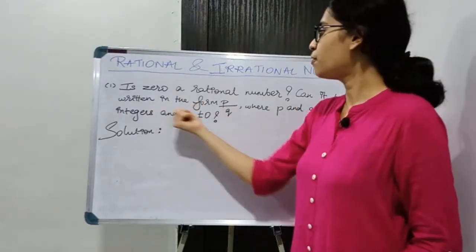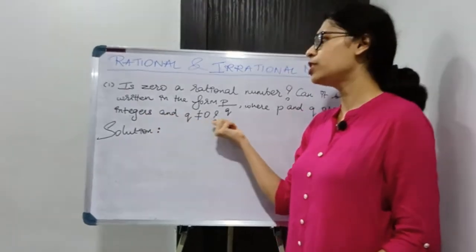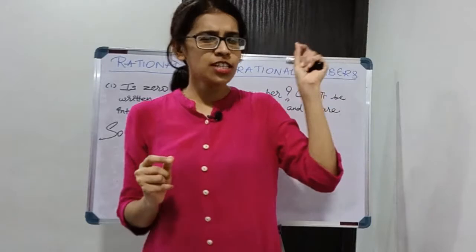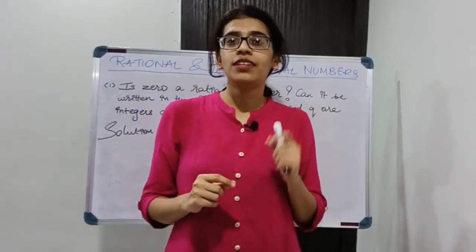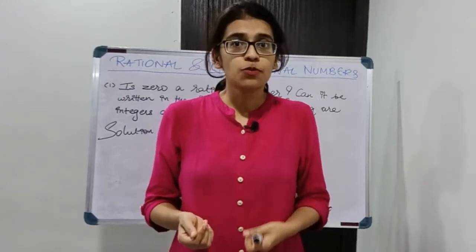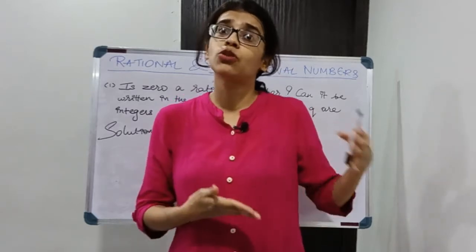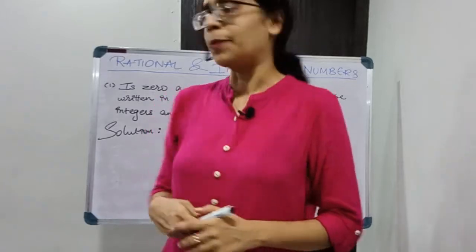Can it be written in the form P by Q where P and Q are integers and Q is not equal to 0? So if I recall the first class of this chapter, we had studied that 0 is a rational number. Why? Because it can be expressed in the form P by Q where P and Q are integers and Q is not equal to 0. So let us write down the answer.